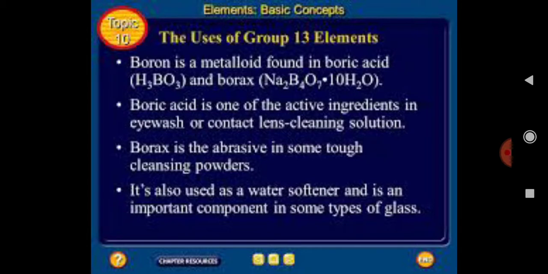There are a number of uses of group 13 elements. Here, boron is a metalloid and is found in boric acid and borax. This is the first one. And boric acid is one of the active ingredients in eye wash.